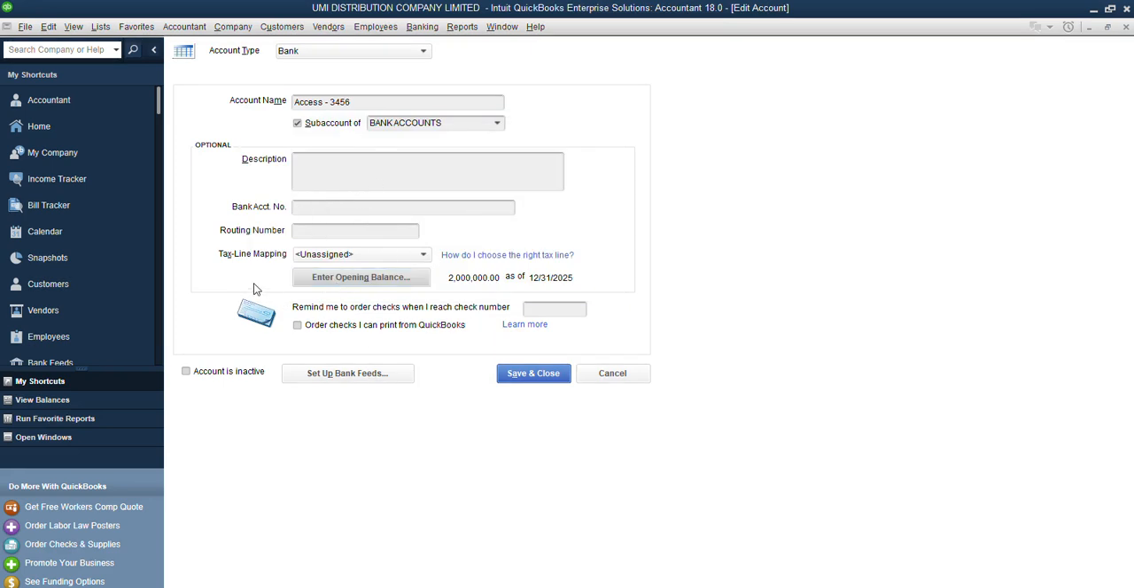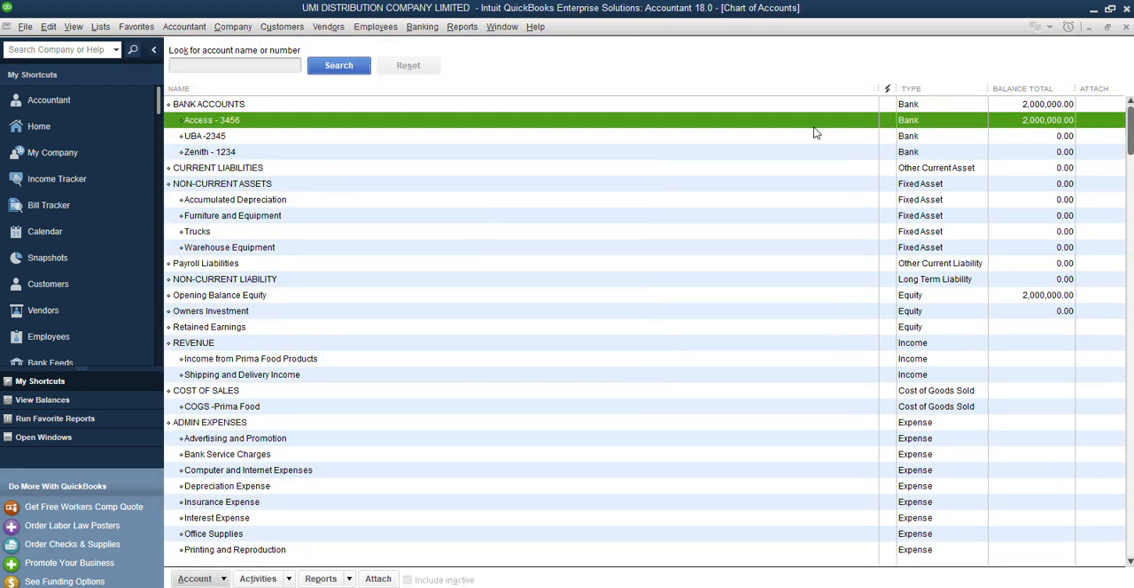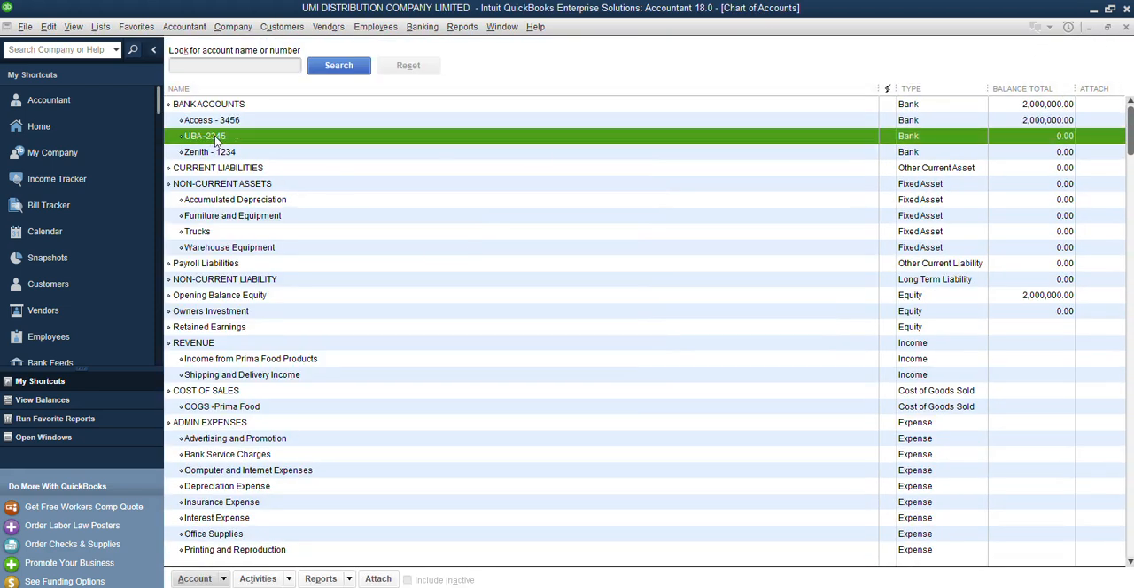Now you can choose to enter the account number and the description. Like I always said, it is good to have description on all your accounts, but for the sake of this class, I'll just skip it. I'll click continue. Then I'll do the same thing to this UBA.